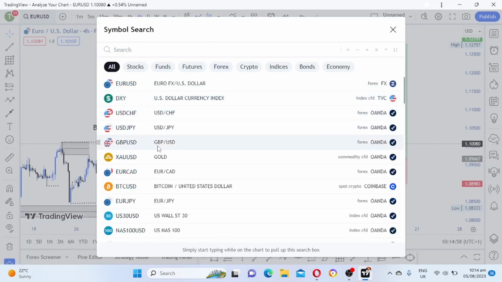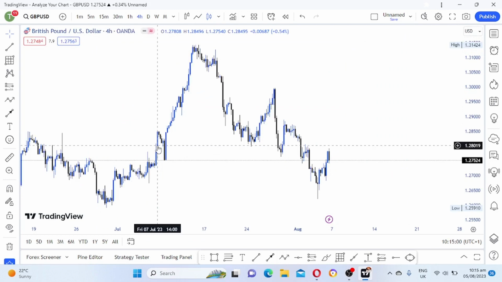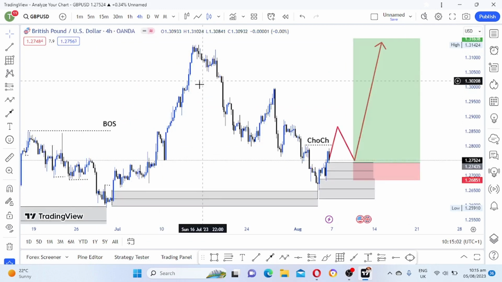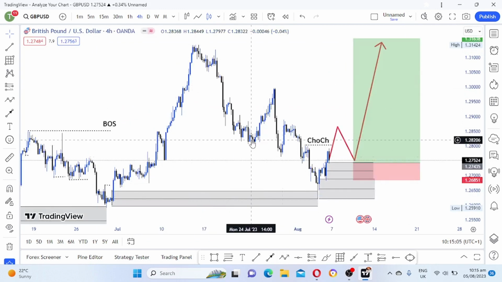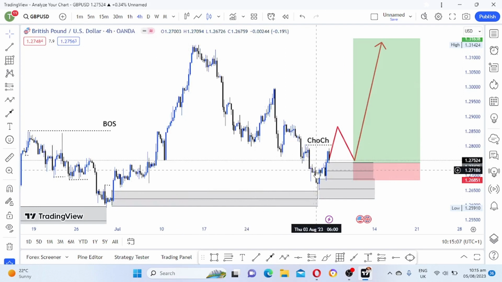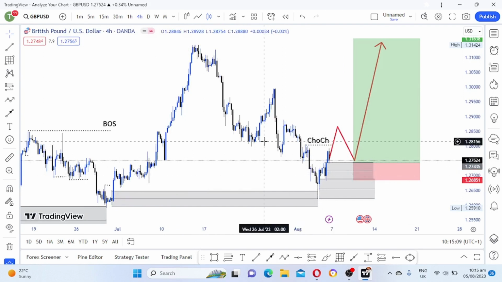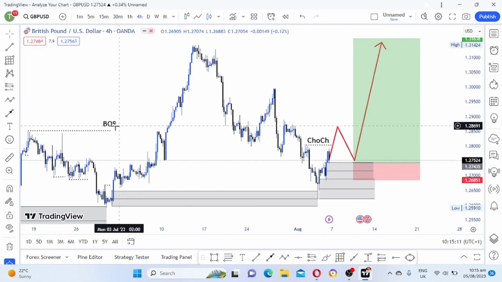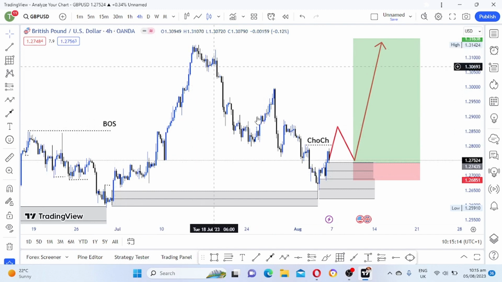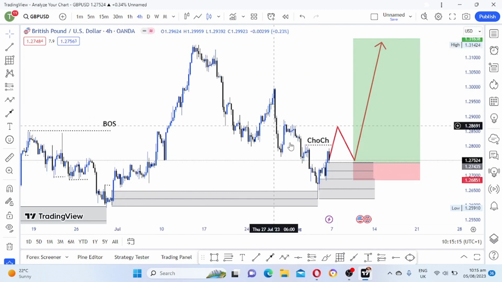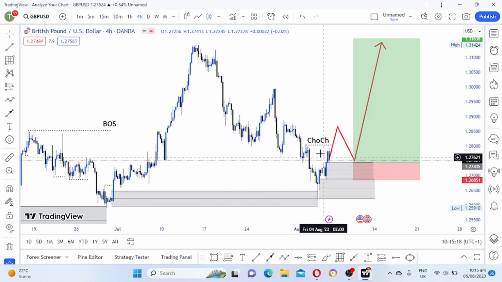Now let's look at GBP USD. On GBP USD, as you can see, we tapped into this demand zone. That is where we reversed. This is a break of structure. This is our break of structure. We are waiting for a pullback now. The pullback is almost done. So I'm just waiting for a change of character.